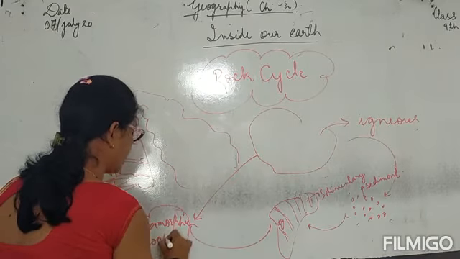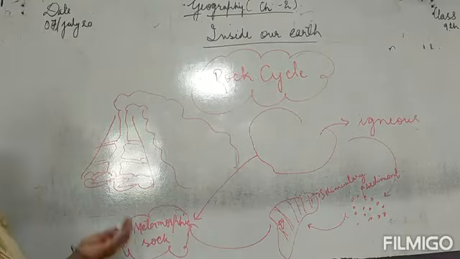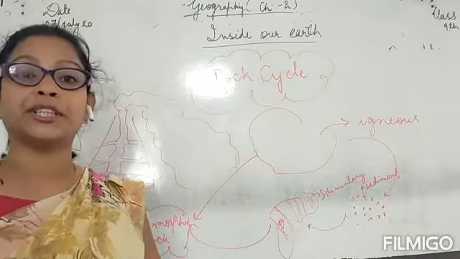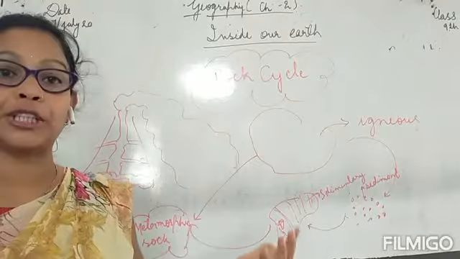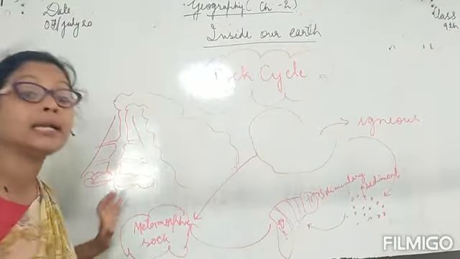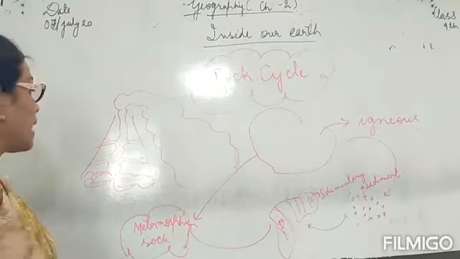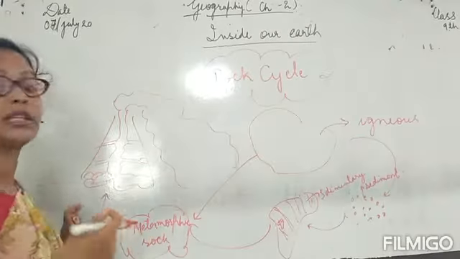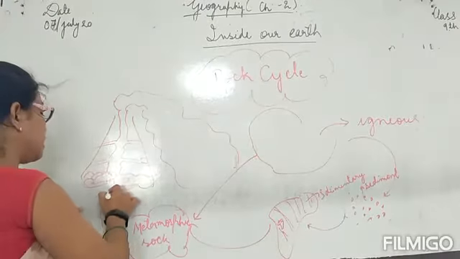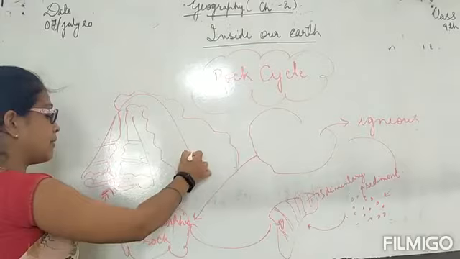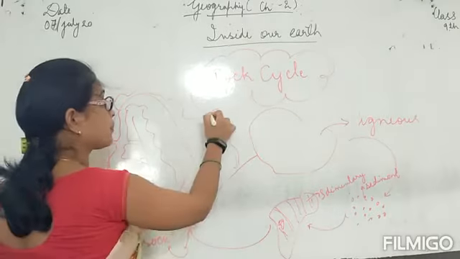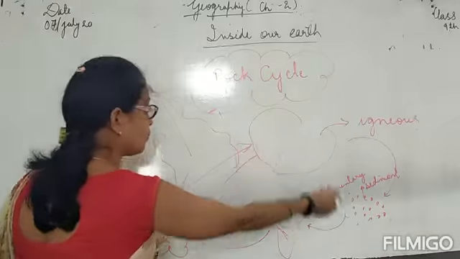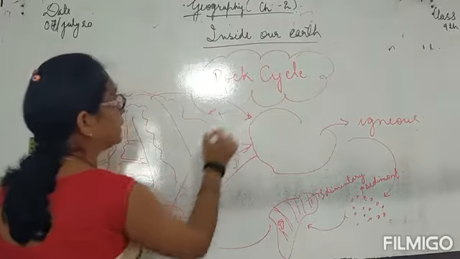Metamorphic rock. And this metamorphic rock, again, if the temperature gets too high or if the pressure gets too high, it again melts down and takes the molten form. And again the molten form comes out as lava, or this molten form again cools down or solidifies to igneous rock.